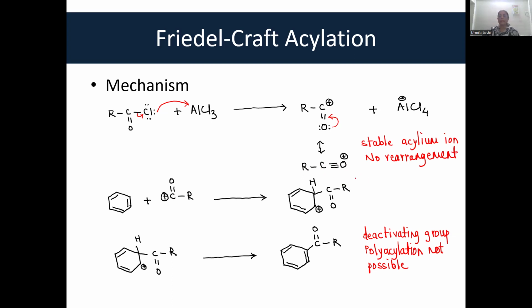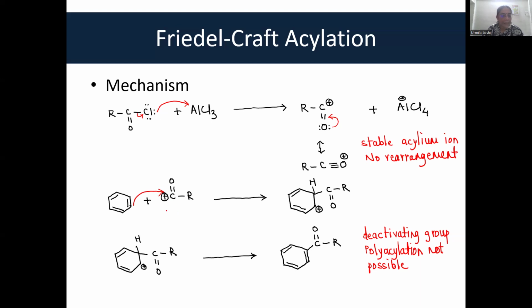Now once the acylium ion is formed, just try to understand, if there are two resonating structures of the acylium ion, the less stable structure is more reactive, okay? So you can show a mechanism with the stable structure also, but this is easier, so I have shown over here. This attacks over here, as we saw.